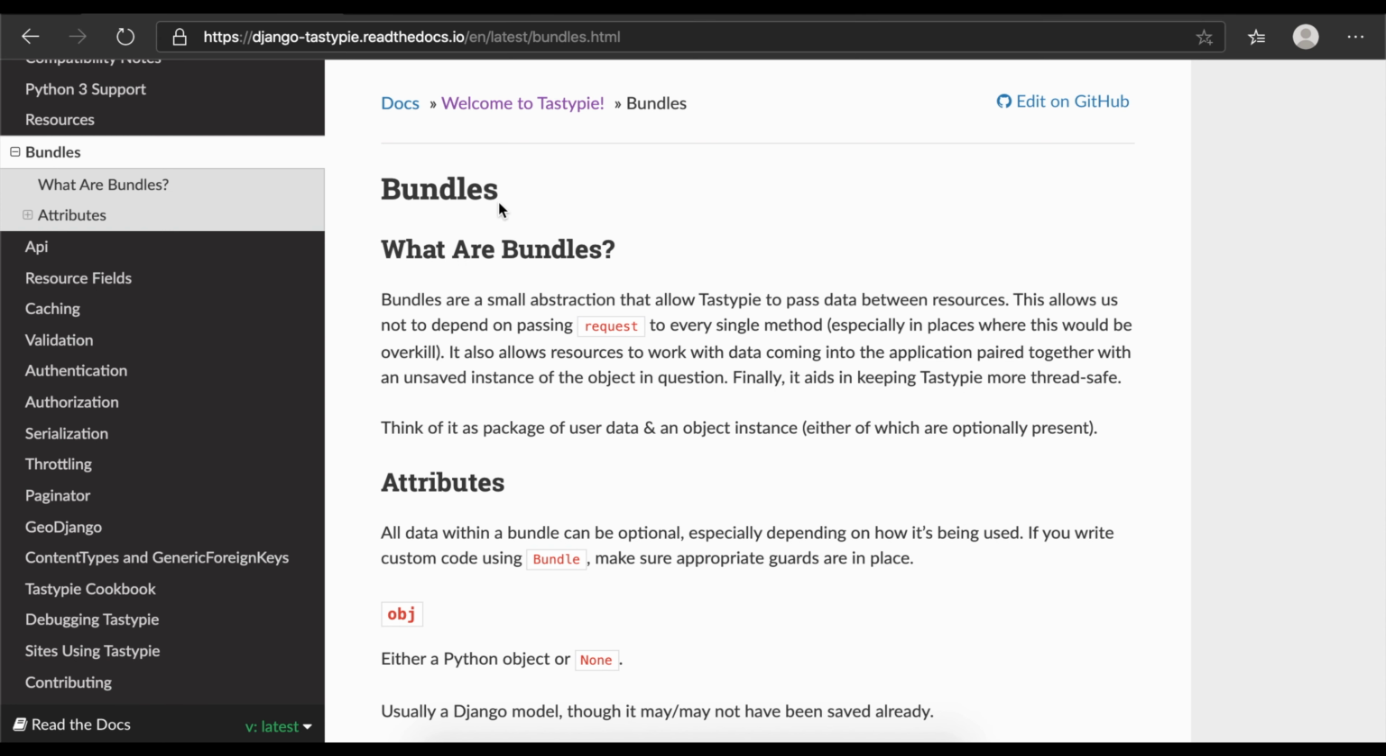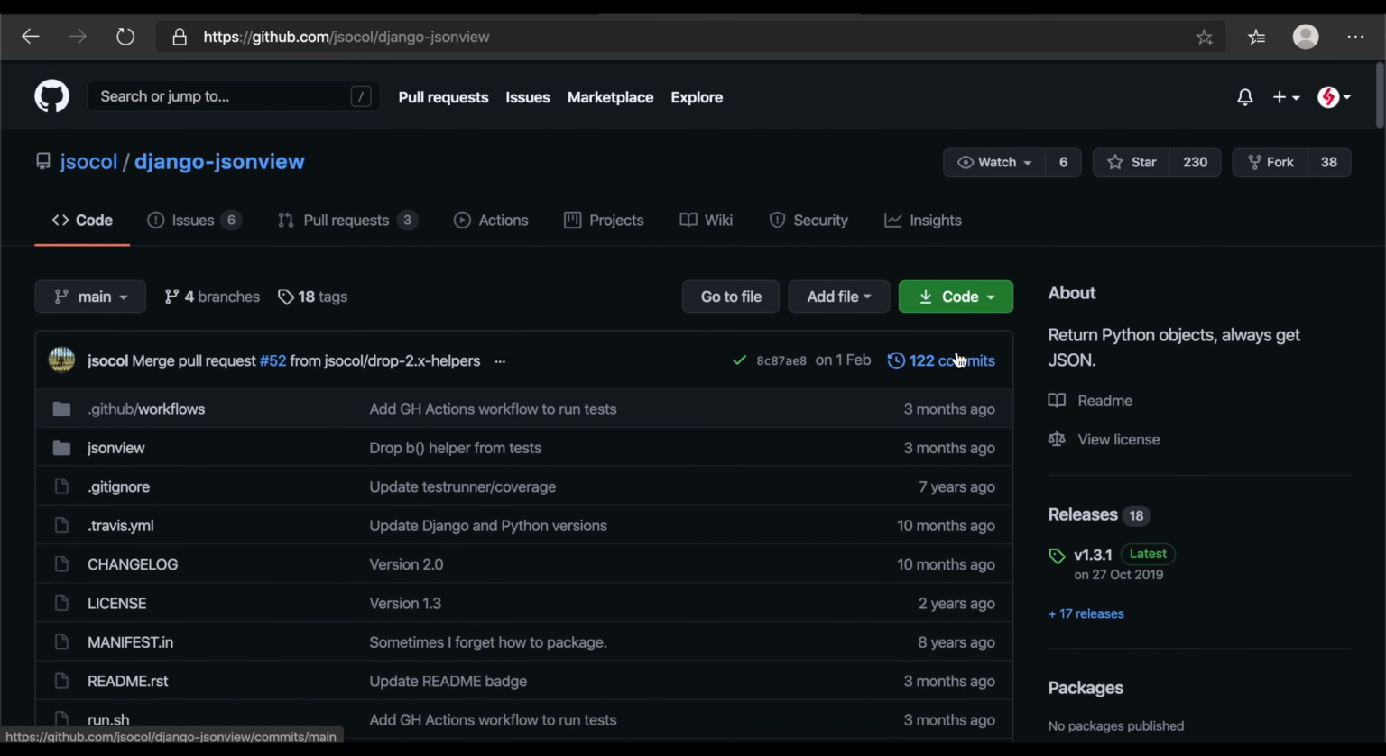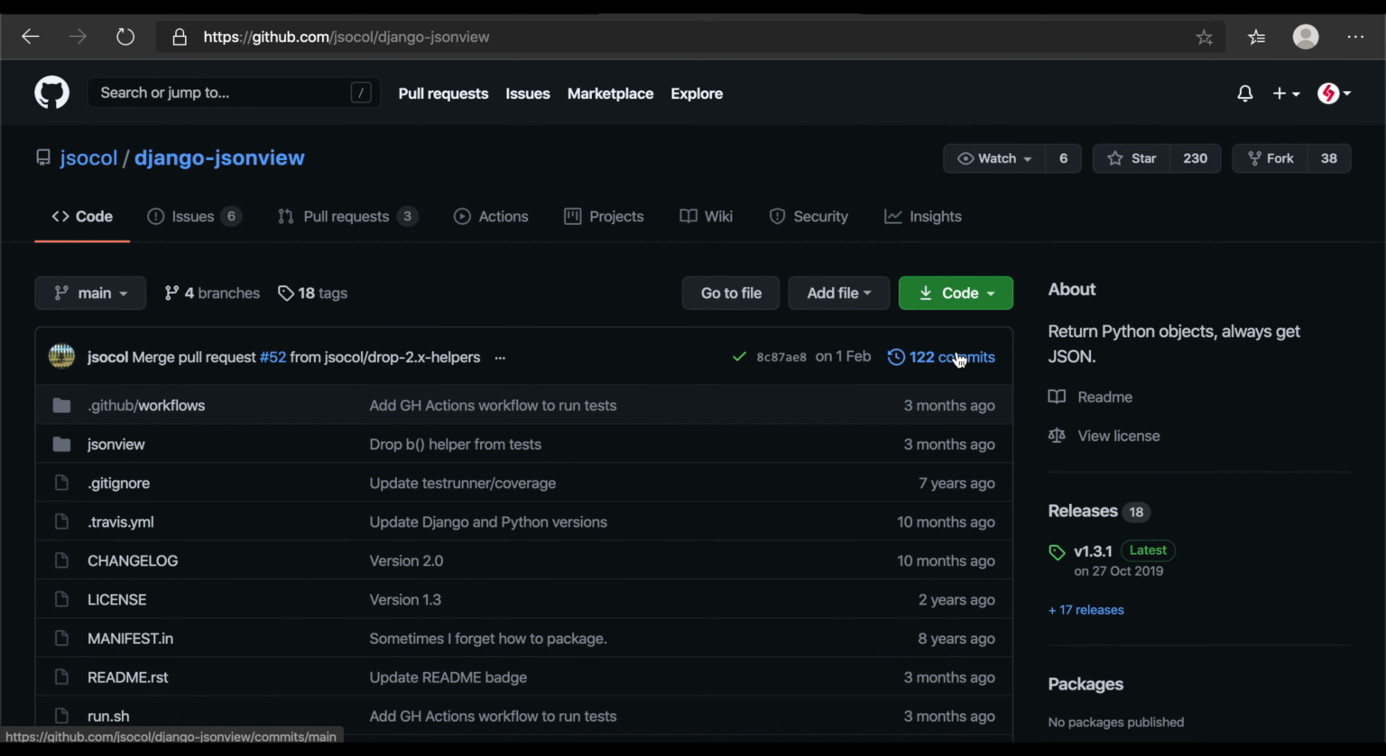So these are the three important REST framework alternatives. Try to explore them. One is TastyPie, another is Restless, and the last one is Django JSON View. Try to explore these and let me know if you have any questions in the comment box, and I'm going to look into your questions. Okay, thank you so much.